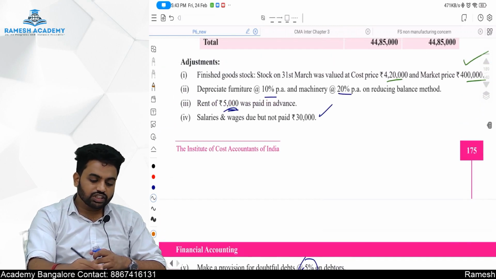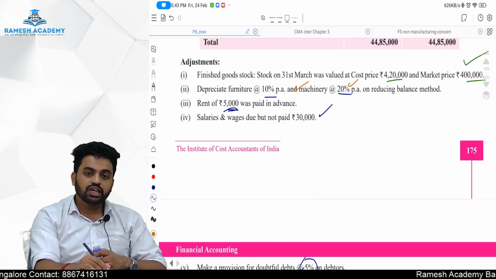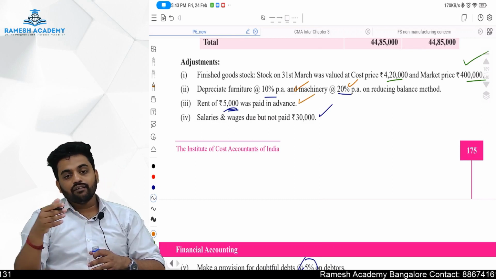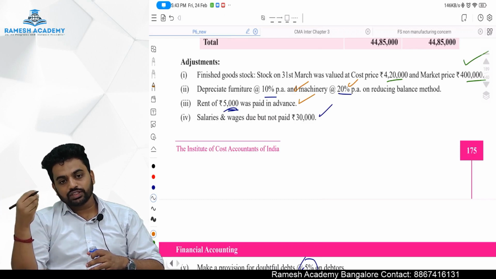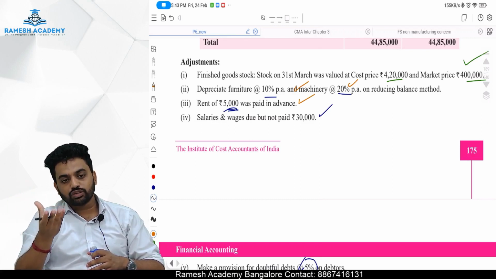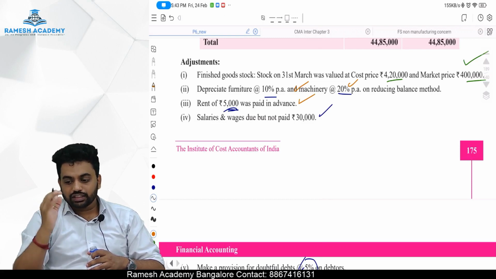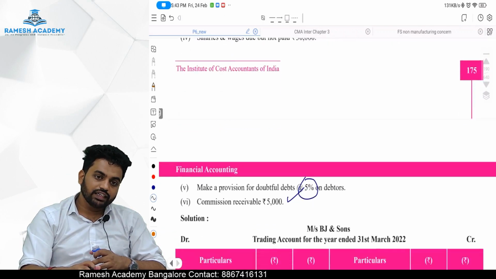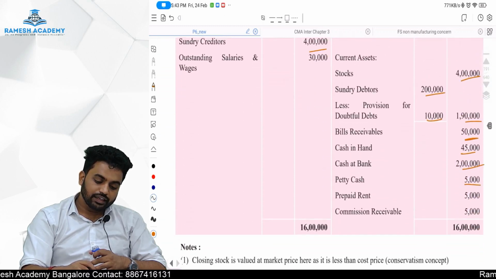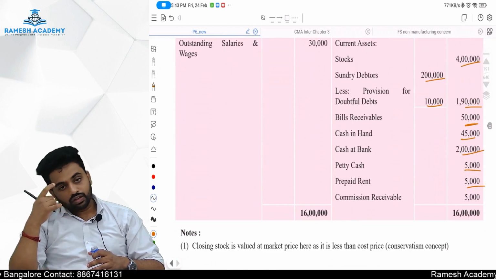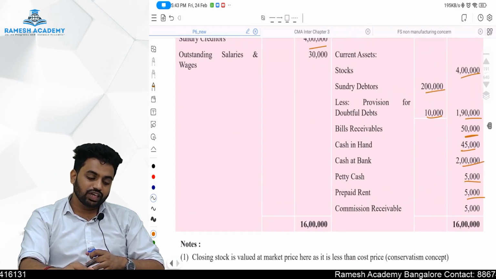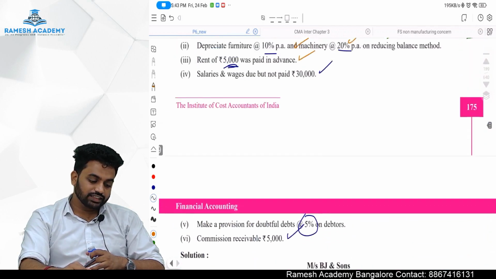Okay. Depreciation of the furniture and depreciation of machinery, the adjustment has already been made. Rent of 5,000 was paid in advance, which means we have already paid in advance. The benefit is yet to be received. When the benefit is yet to be received, what is it? It is nothing but an asset. When there is a future economic benefit, it is nothing but an asset. So on the asset side, we will write current asset, prepaid rent of 5,000 rupees. Once it has been adjusted in the P&L account by reducing it from our expense, here we should add it to the asset. Two side effect, as it is in the adjustment.